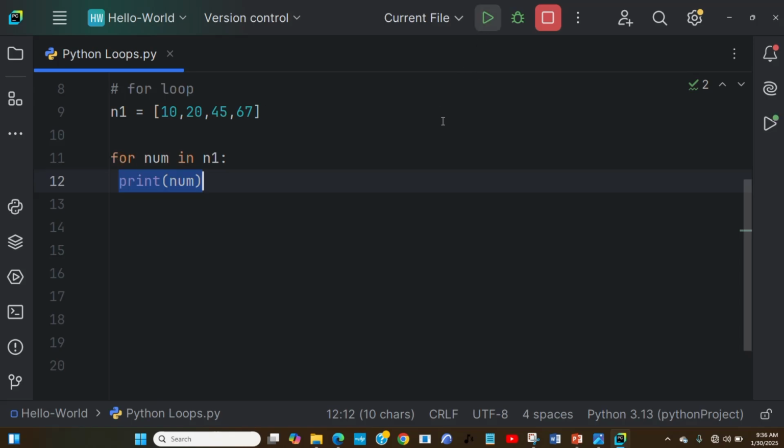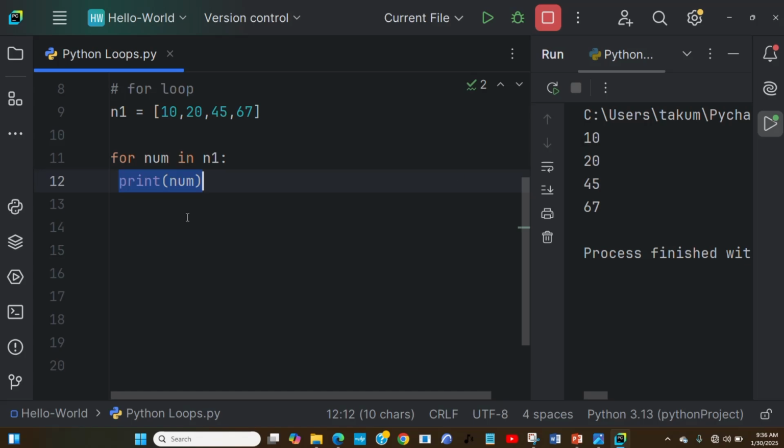Let's run this piece of code and see. Can you see? Now we are printing this num variable. The num variable is holding 10, 20, 45, and 67.